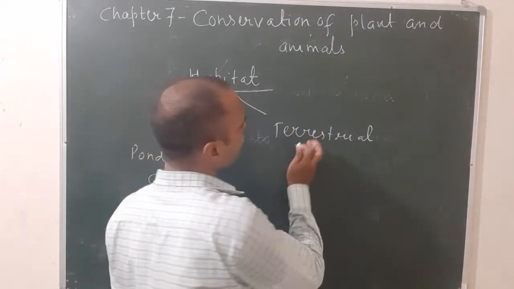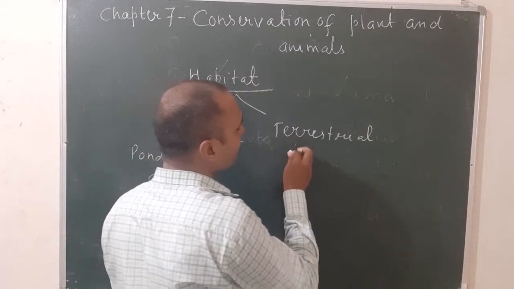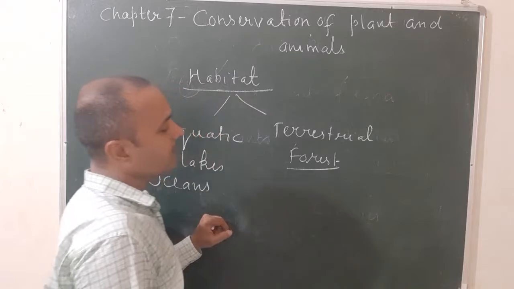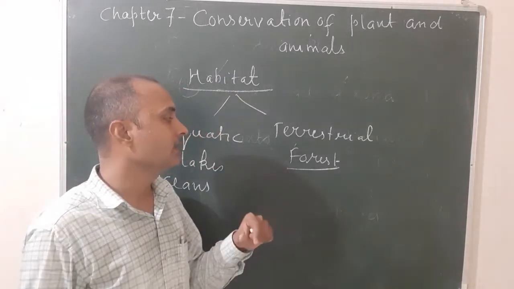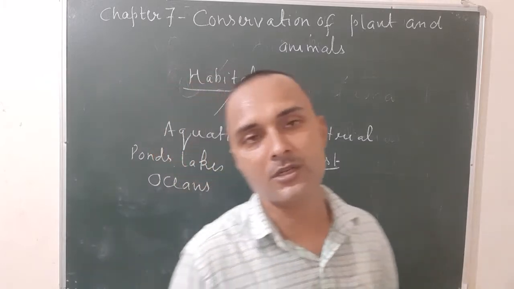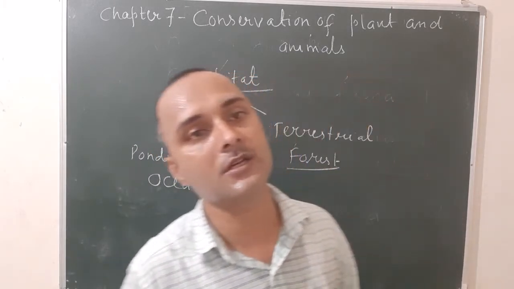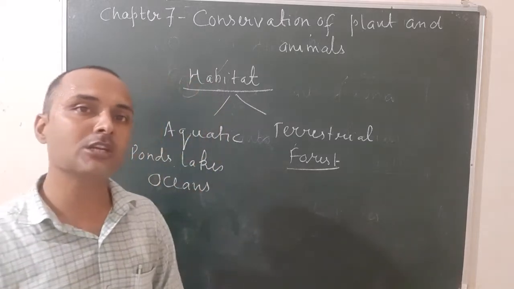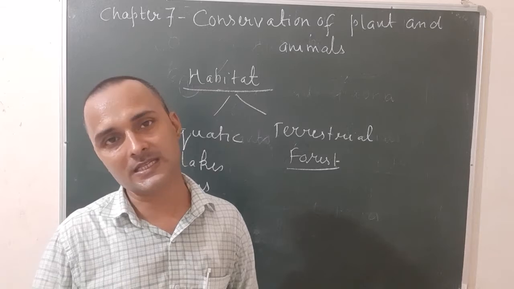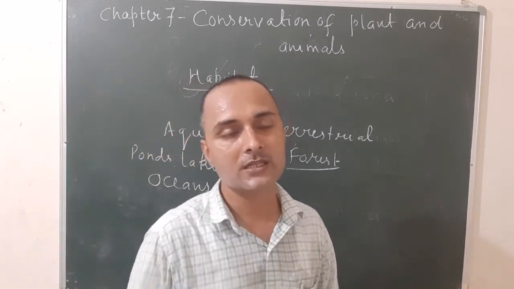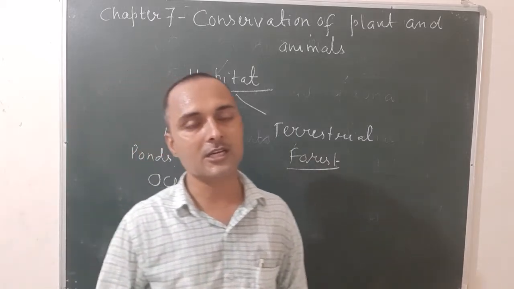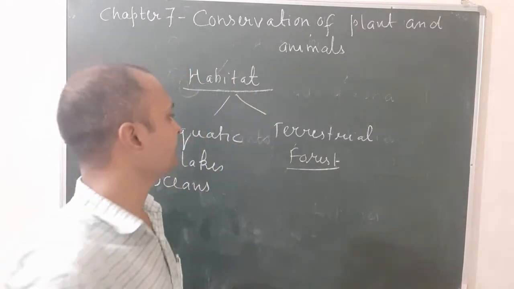Whereas for terrestrial habitats, an example you can see is the forest. It is a terrestrial habitat. Once again, what do you mean by the term habitat? The natural environment where living animals are found is known as habitat. This habitat may be aquatic, that means the source of the habitat is water. It may be terrestrial, that means the source of the habitat is soil.